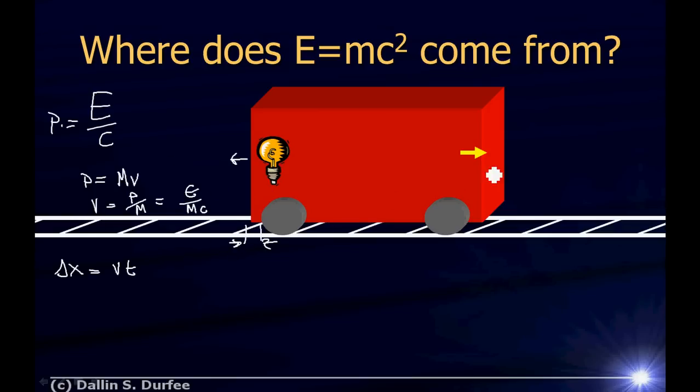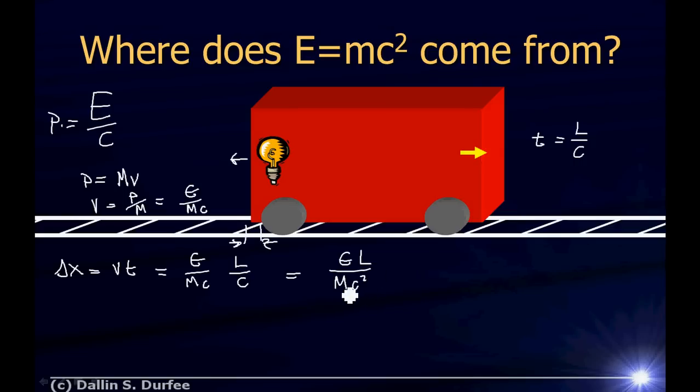How long did the train car move backwards? It's the same as the time that the light was moving forwards. The time that the light took to get from one side to the other is just the length of the train car divided by the speed of light. So the distance that the train car moved backwards is just v times t, but v is E over the mass of the train car times c, and t is the length of the train car divided by c. So here we have E times L over mc squared.